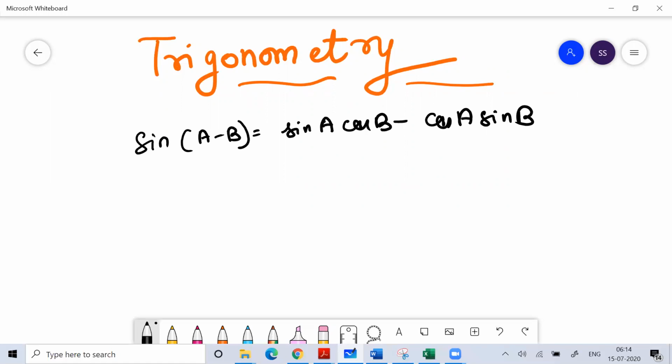With this, you can easily calculate the value of sine 15 degrees.